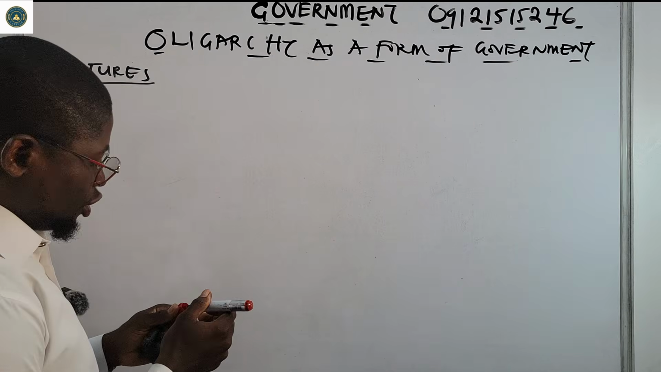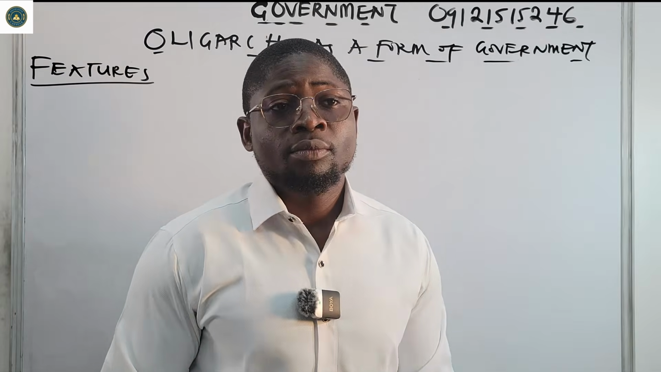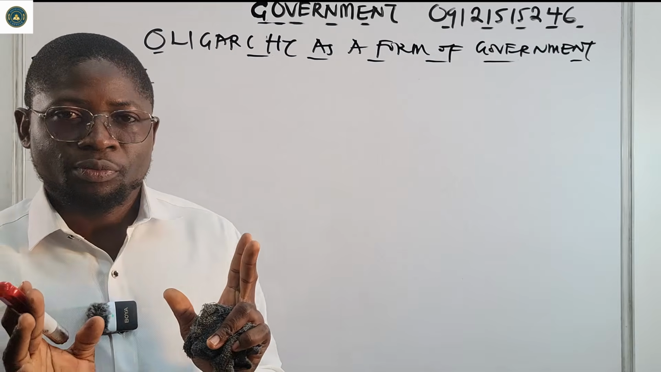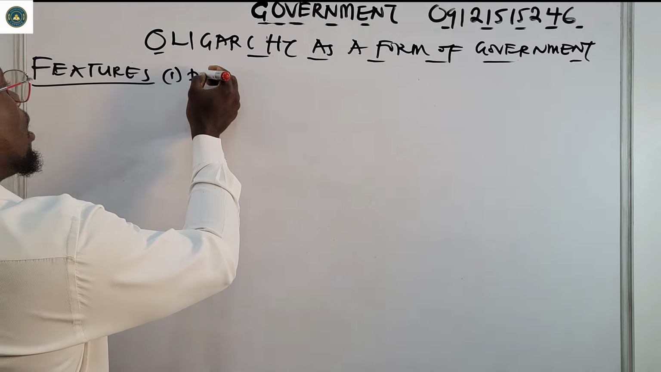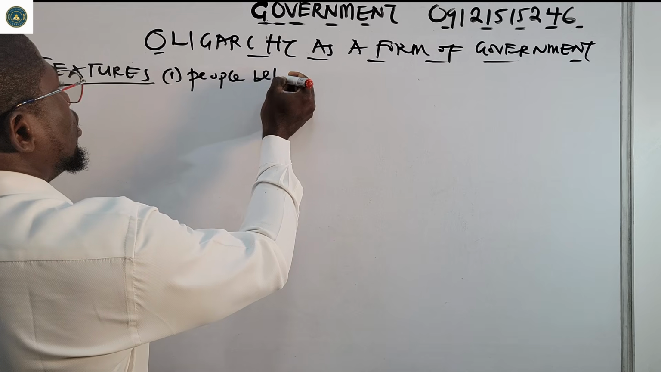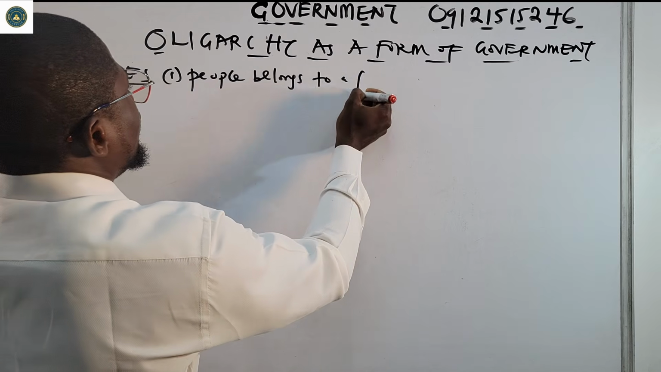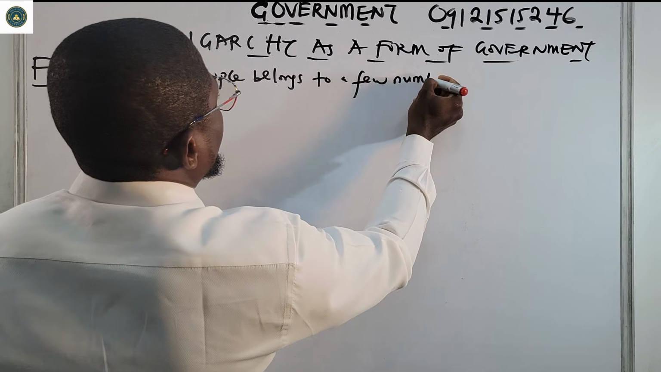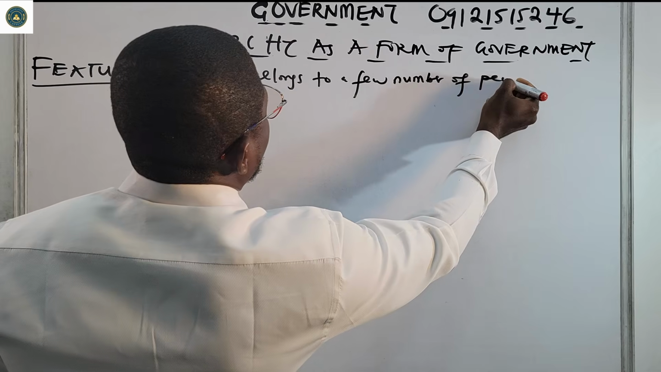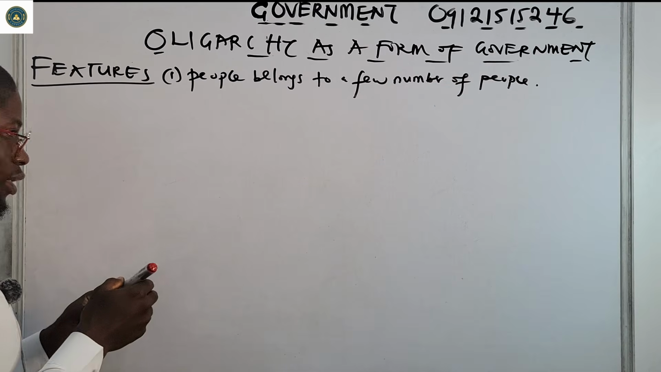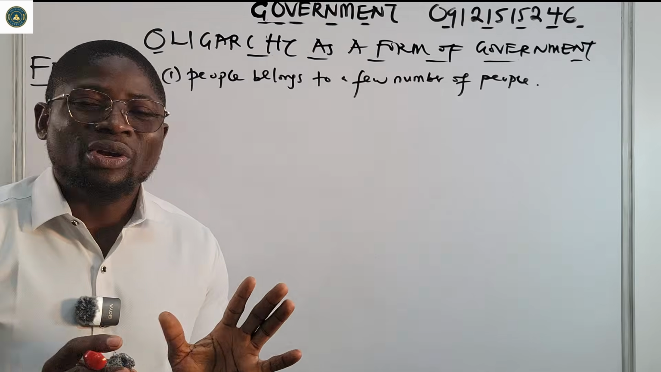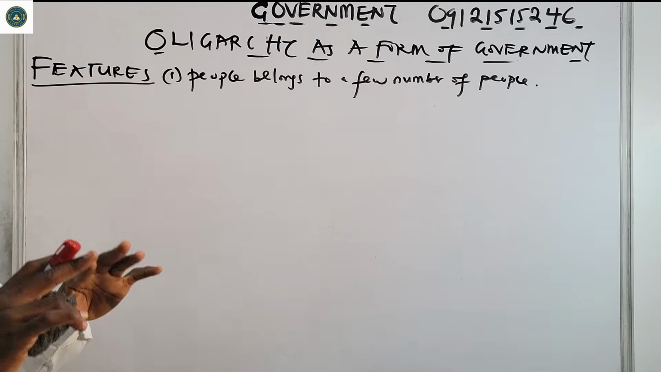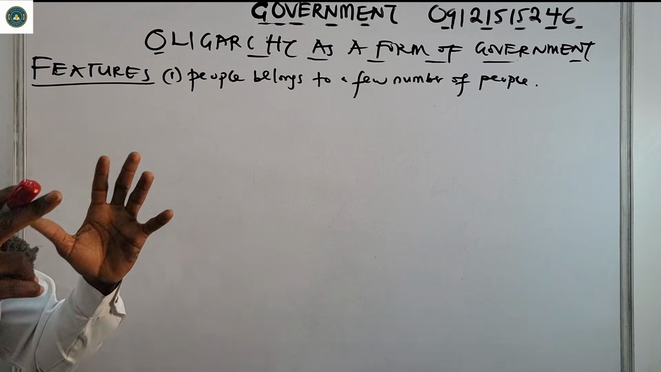All right, so what are the features of oligarchy? Number one, power belongs to a few number of people. You must first of all know that. Power belongs to a few number of what? People. That's one of the main features of oligarchy. Power belongs to a small group of people.